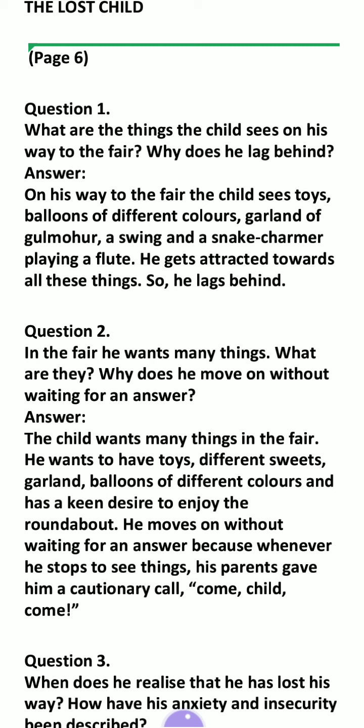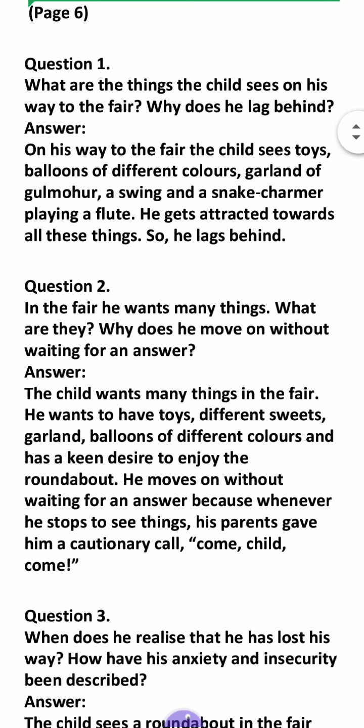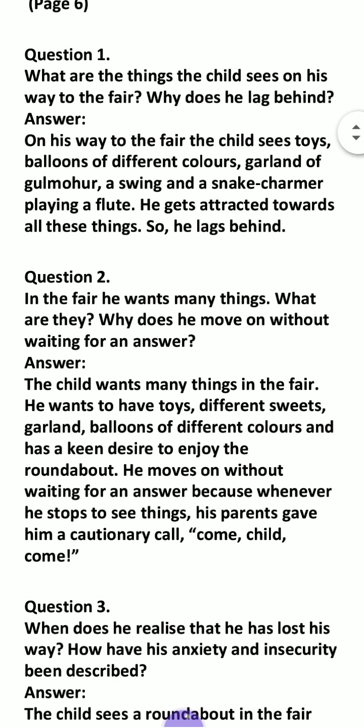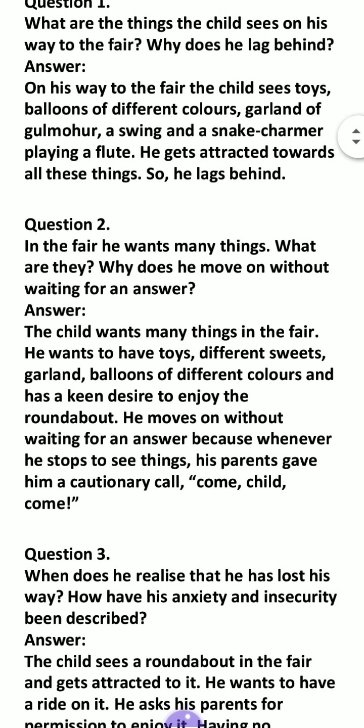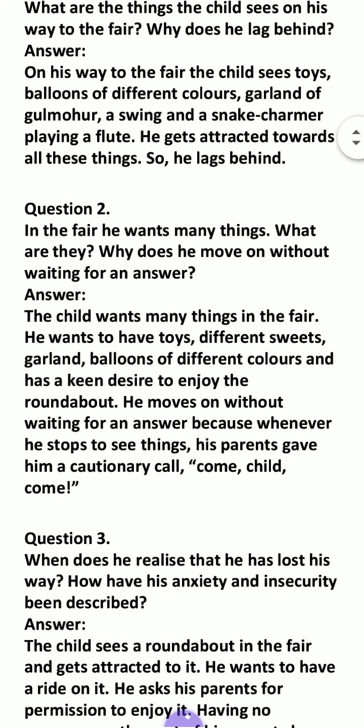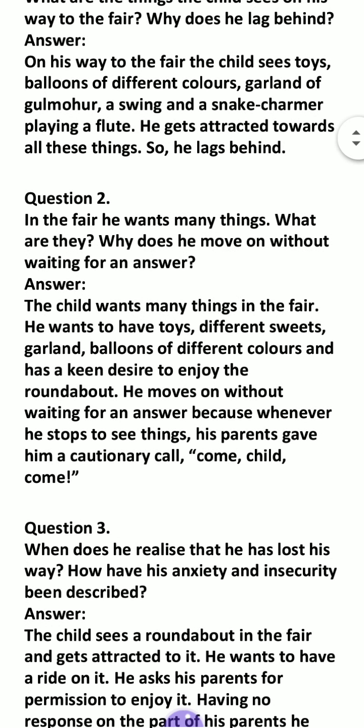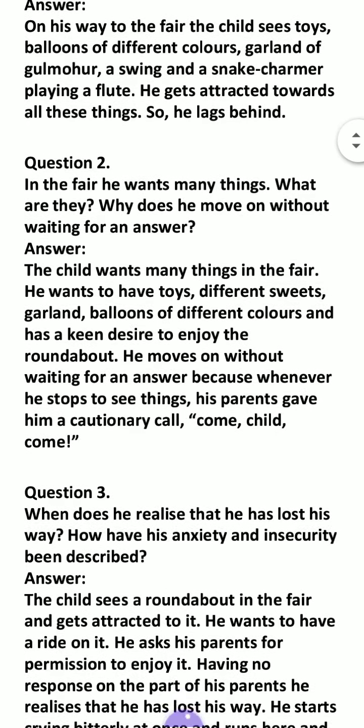So he was easily attracted by the things that were sold in the fair. On his way to the fair, the child sees toys, balloons, different colors of garlands of gulmohar, a swing, a snake charmer, a flute. He gets attracted towards all these things. So he lags behind, meaning he was unable to accompany his parents. So these questions I think we have done.